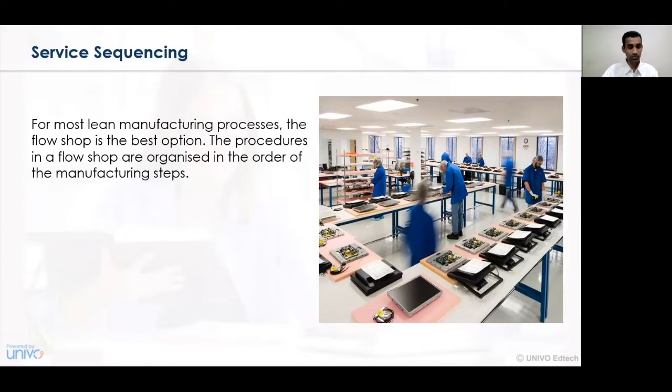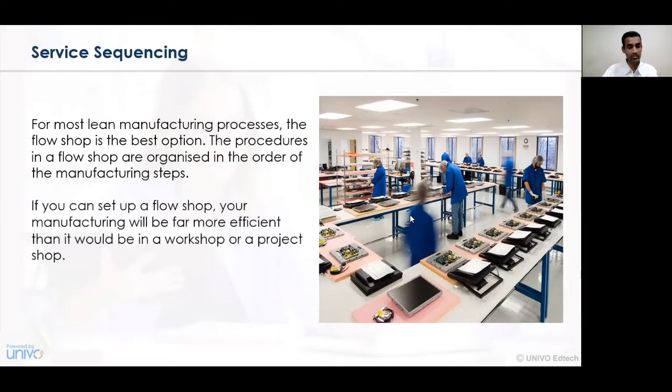When there is a proper combination of lean manufacturing processes and the flow shop, the activities organized in a manufacturing concern are very important and profitable to the organization, and hence service sequencing implies considering how benefit and value can be created for the organization.